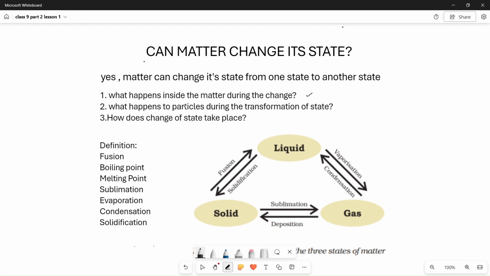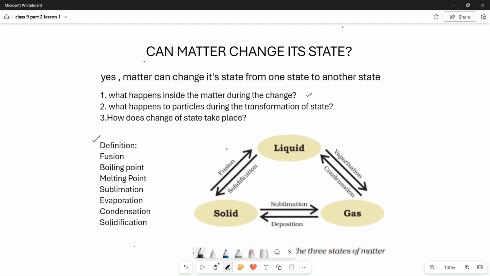In this chapter you have to read these definitions as well because these are very important. Fusion, boiling point, melting point, sublimation, evaporation, condensation and solidification, all these are processes during the transformation of one state to another state of any matter. We'll discuss clearly.